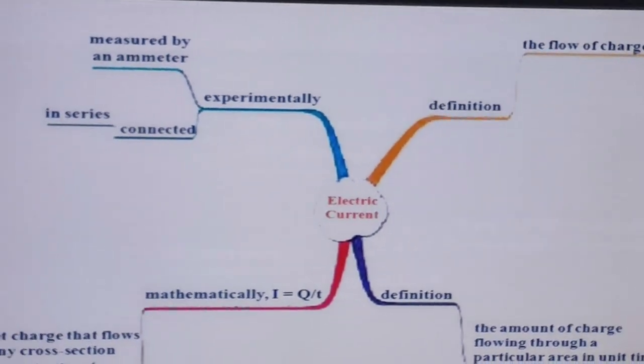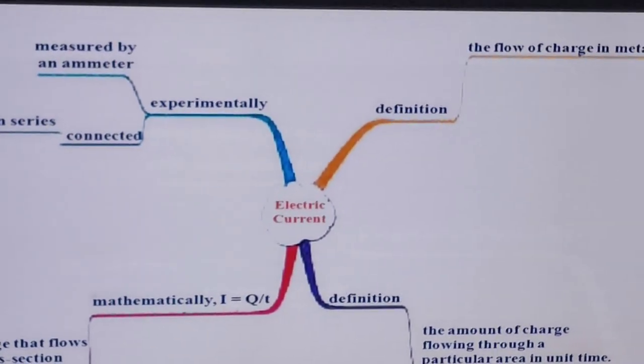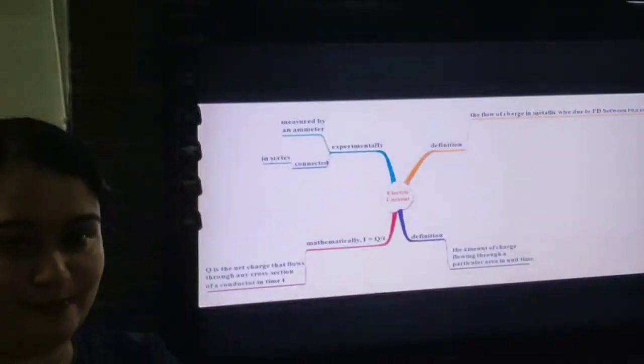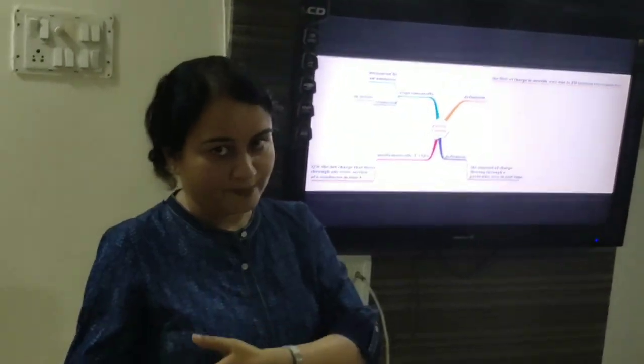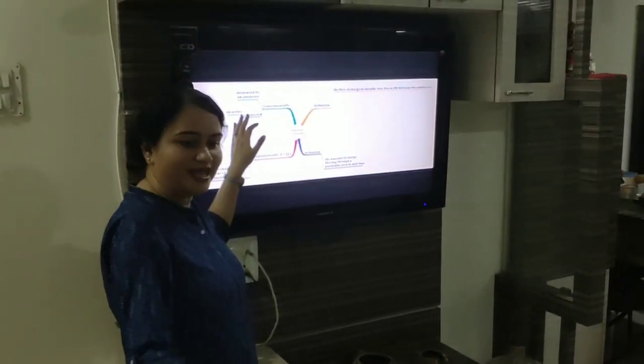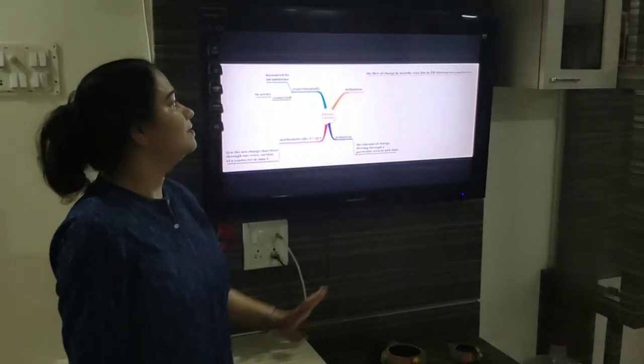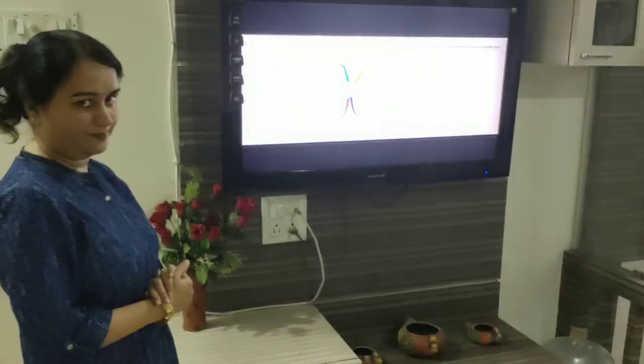You will be studying further about the series and parallel connection, but just now we understand that an ammeter is an appliance which is connected with the other appliances, so that whatever amount of current is flowing in that particular circuit can pass through the ammeter and we can measure its value properly.